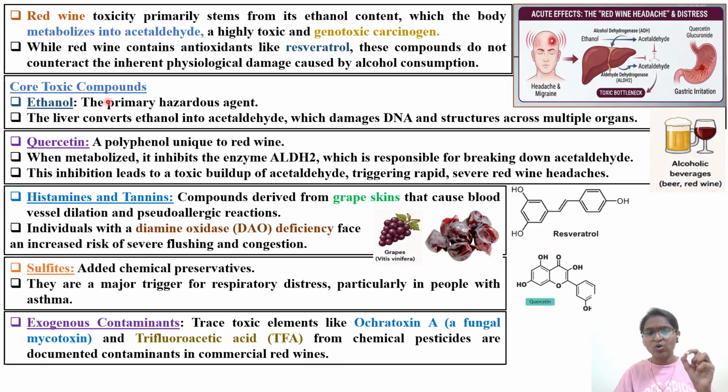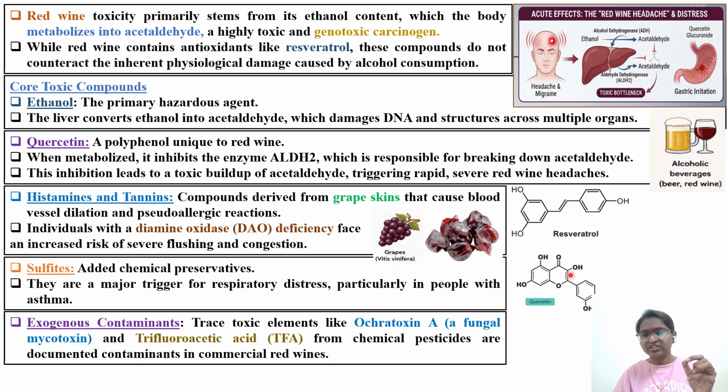Next, we will see what are the core toxic components. Ethanol, the primary hazardous agent in the red wine we are discussing. Liver converts ethanol to acetaldehyde, which damages the DNA structures across multiple organs. So you'll be having different types of cancers also with excessive consumption of alcohol. Liver cancer is there, gastric cancer is there, like that. Quercetin is also one of the important components, another component in the case of red wine, a polyphenol unique to red wine.